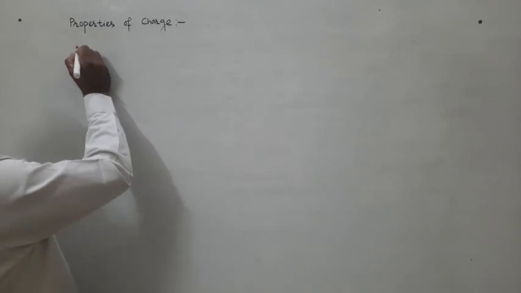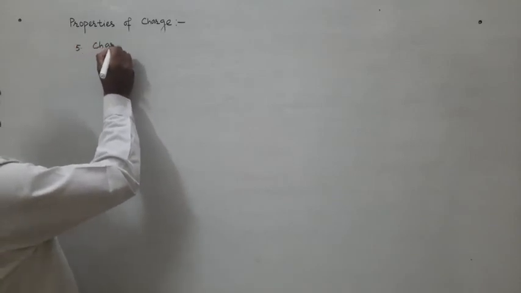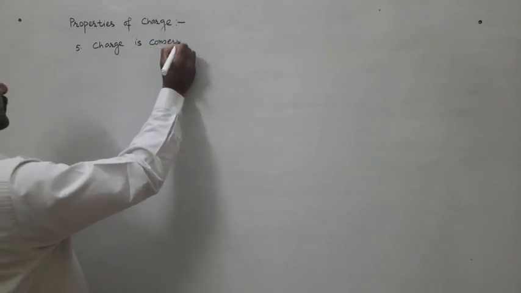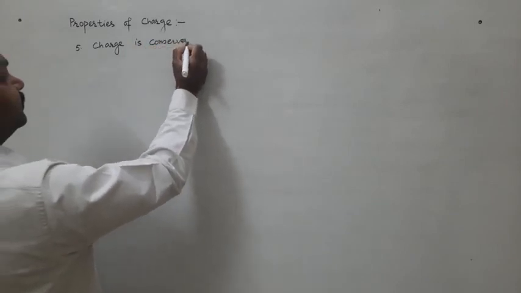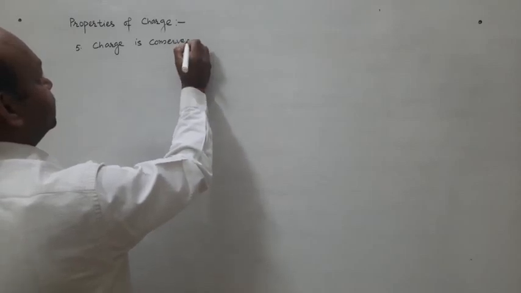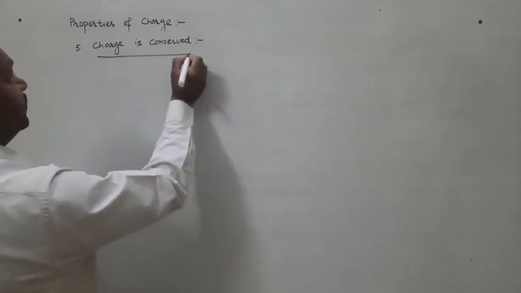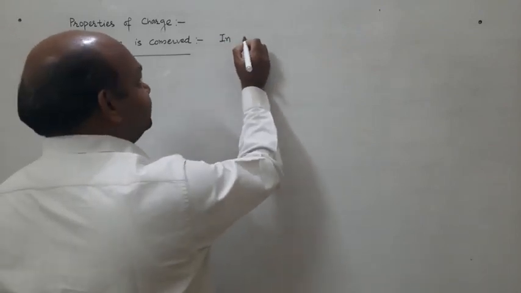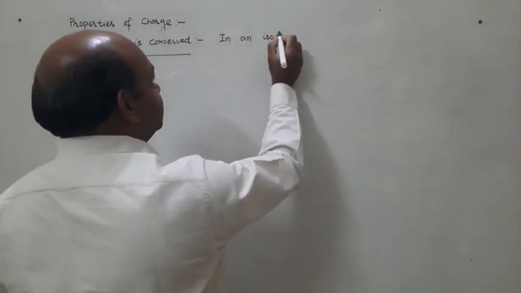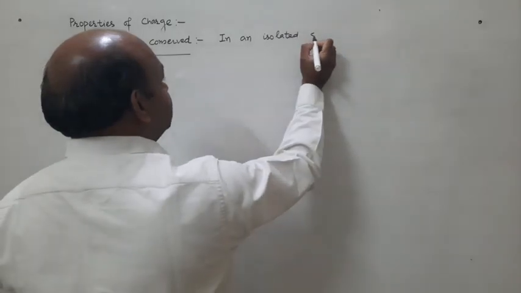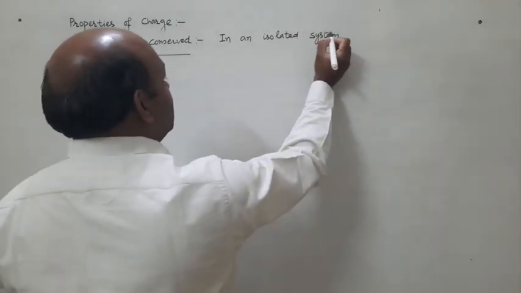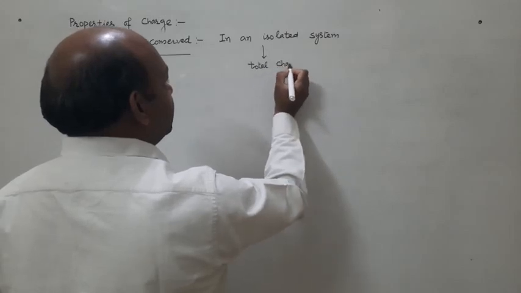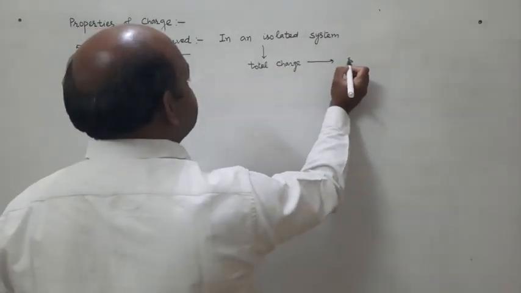Charge is conserved. So in an isolated system, the total charge of the system remains the same.